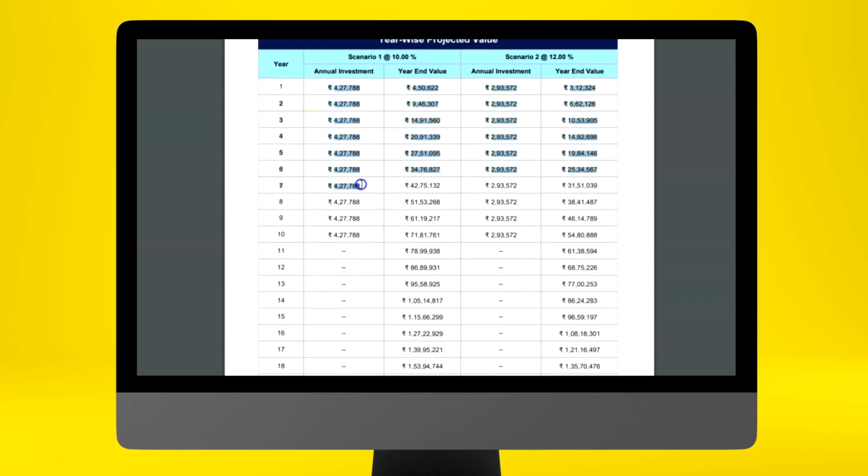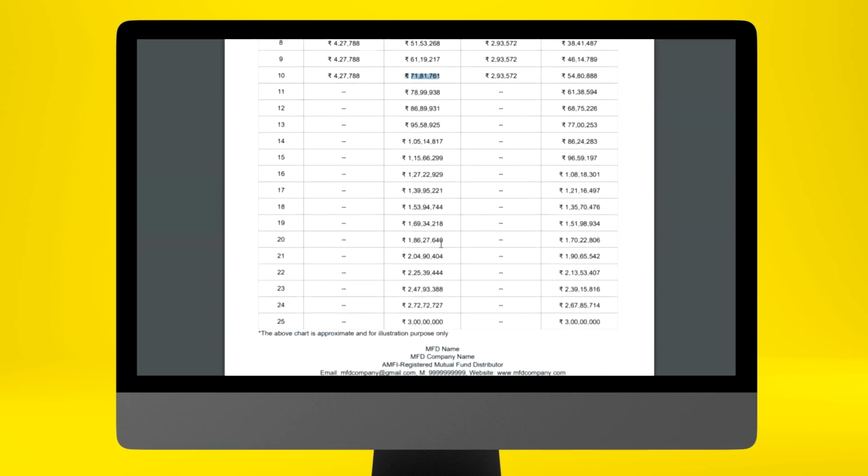You see the client is investing only for 10 years. After 10 years, the portfolio value in scenario 1 becomes 71 lakh rupees. Then he holds this 71 lakh rupees for another 15 years and gets 3 crores. Similarly, in scenario 2, 54 lakh rupees is accumulated, which becomes 3 crores at the rate of 12%.